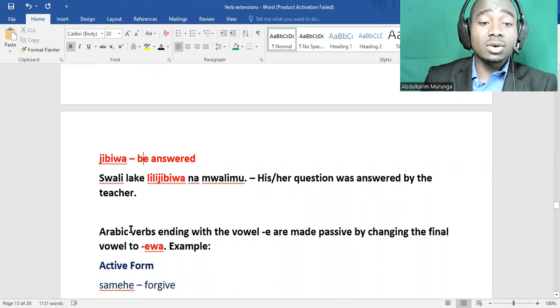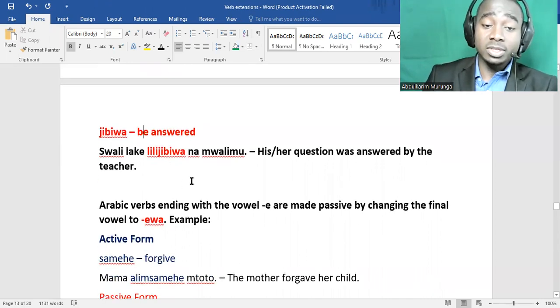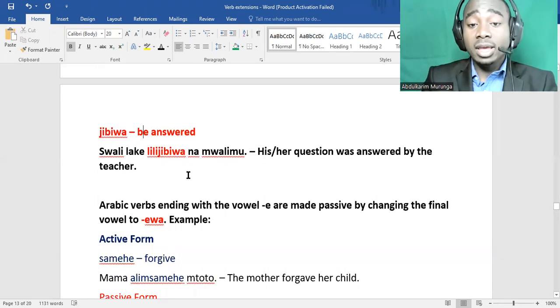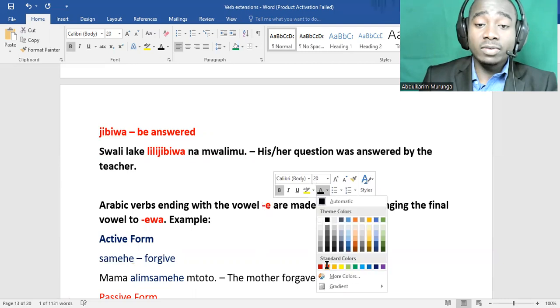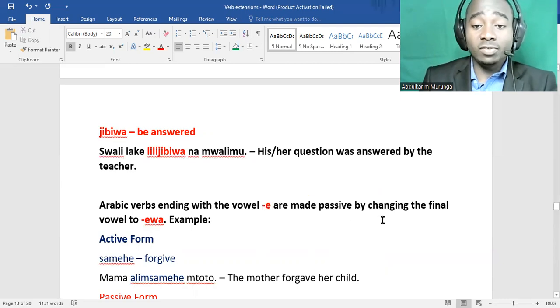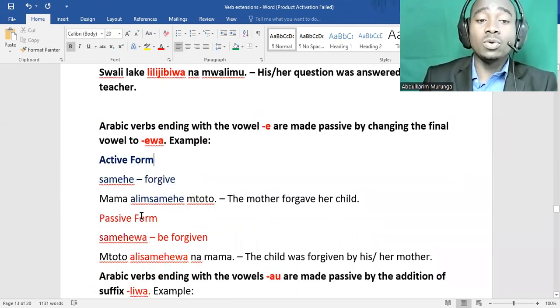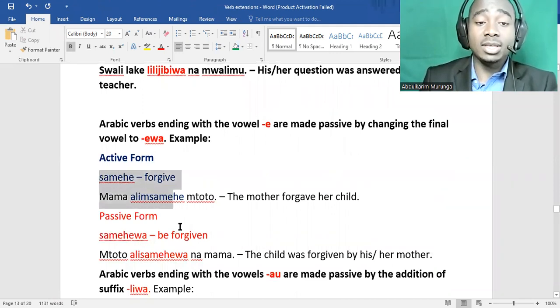Next, we go to these Arabic verbs ending with the vowel A. They end with different vowels and are made passive by changing the final vowel to ewa. We have the example of samehe. Samehe is to forgive.